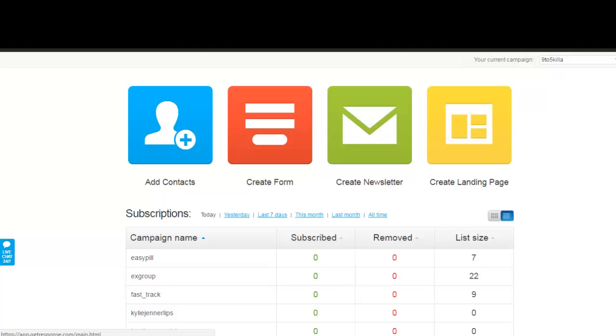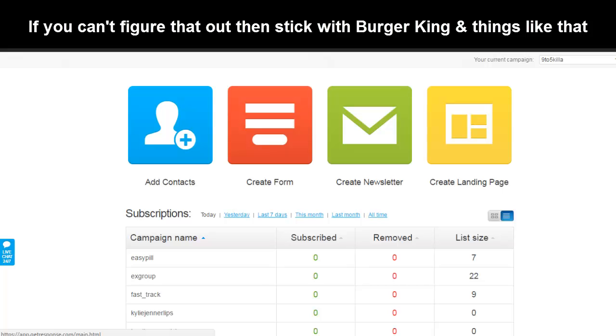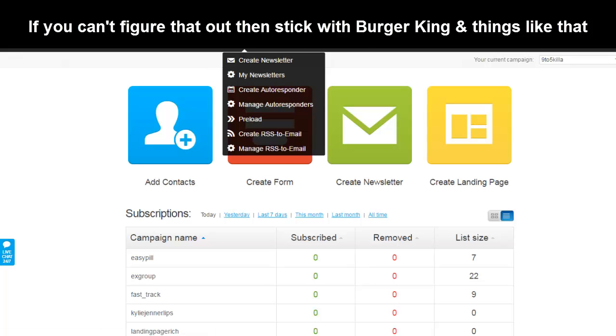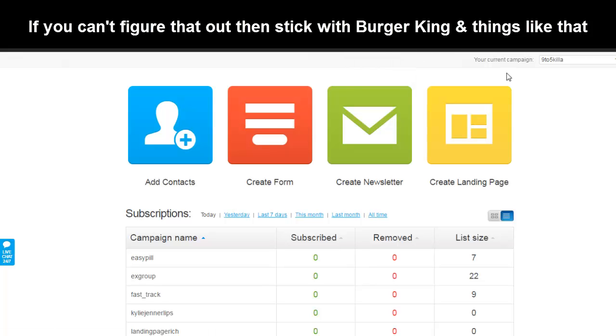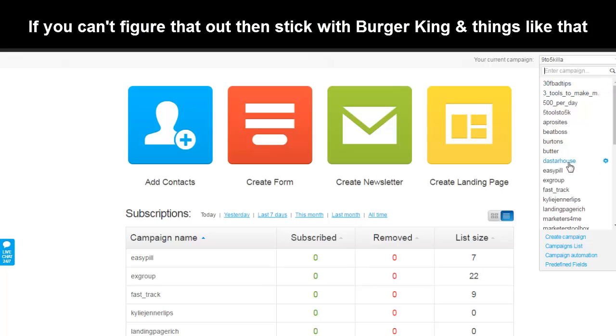All right, in the integration process, after you opt in or start your 30-day trial, it should be self-explanatory on how to start that. It's very simple. They walk you through like a wizard. You're going to end up on a page that looks like this. What we want you to do immediately, first, don't pay attention to any of this stuff up top. Go immediately to this little arrow right here. You're not going to have all these different campaigns like I have set up here, but you're going to want to go to just this right here.